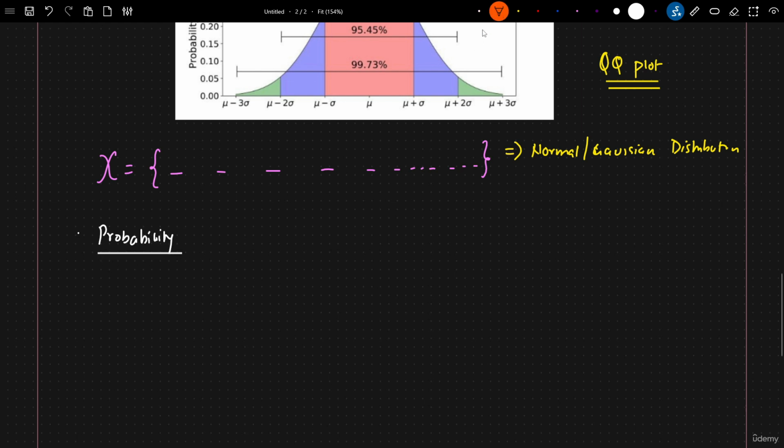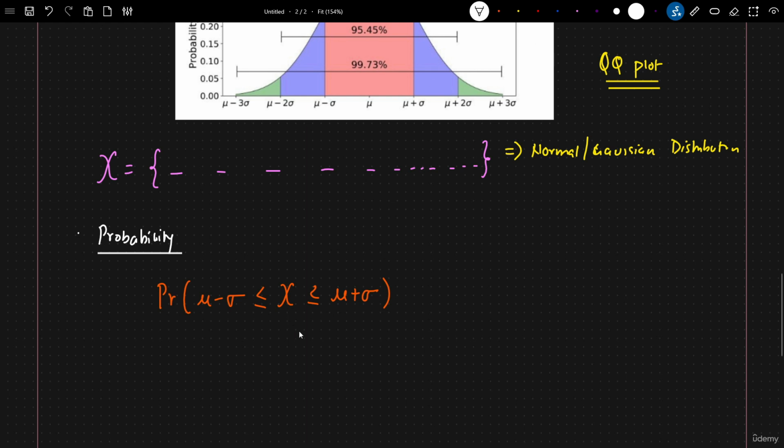So here I will write the probability of mu minus sigma less than or equal to a random variable less than or equal to mu plus sigma. Now what does this mean?